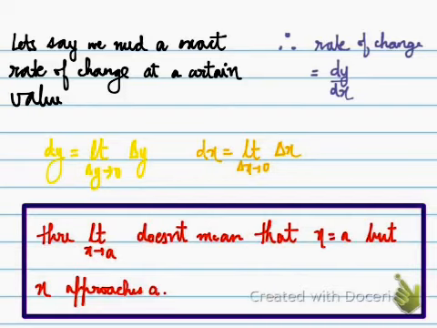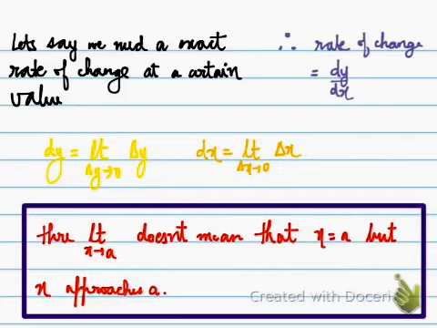What if the car first goes very fast, then slows down, and then goes fast again, but still covers 3 kilometers in 1 hour? We can say the average speed is 3 kilometers per hour, but the speed is not constant on each part of the road. That's where the rate of change at a certain value comes in, which is called the instantaneous rate of change.